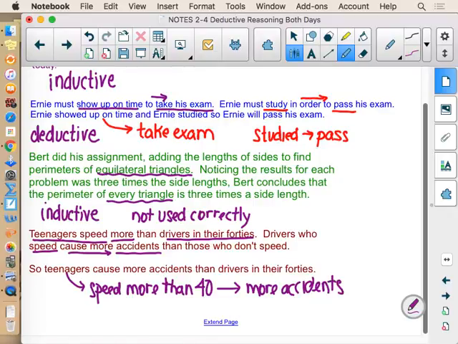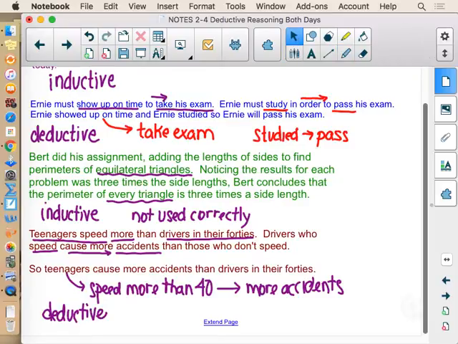So can we set this logic into effect? Teenagers, more speeding, more accidents. So this is deductive, and it is used correctly. This is why teenagers do mostly pay higher insurance rates than people in their 40s.